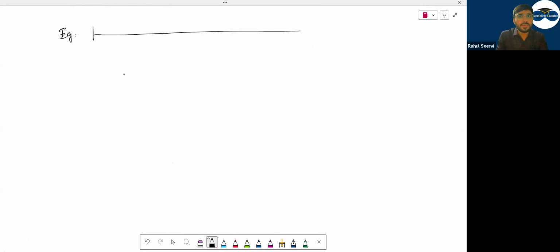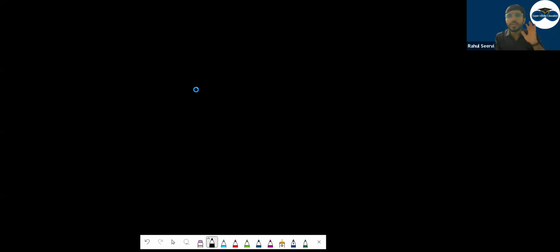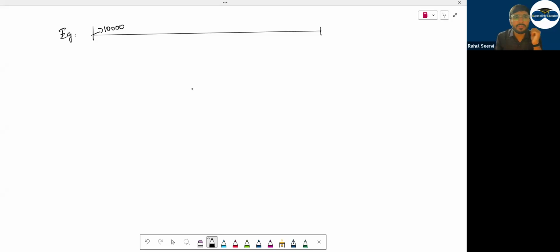Today I say that I purchase an asset. The value of the asset is 10,000. The useful life of this asset is 5 years. If the useful life of the asset is 5 years, what will be the depreciation? Can I say the depreciation will be 2,000 for the first year? Have I given any scrap value? I have not given any scrap value. So I'll say divided by 5 years. So first year 2,000 depreciation, then 8,000 will be the value of the asset.